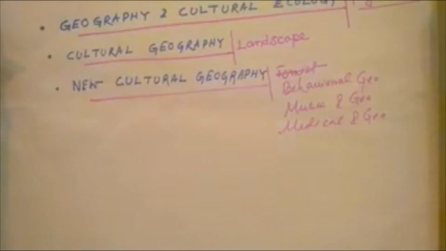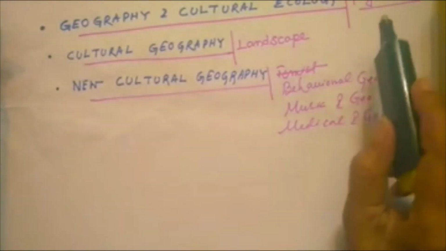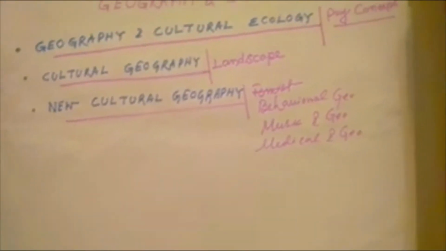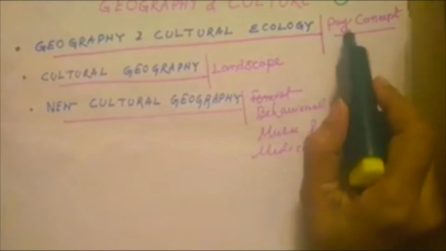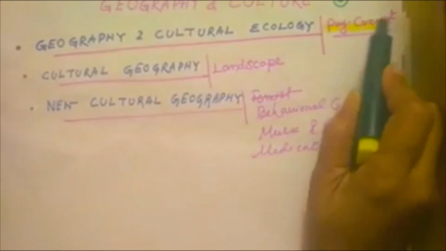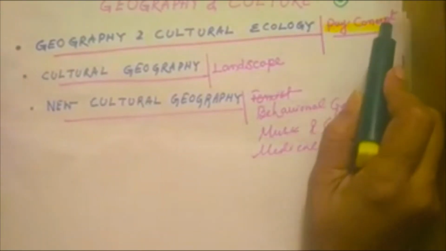Now come to geography and culture. We are all familiar with the French school of thought and its famous concept, the pays concept. It's a small homogeneous area in France.